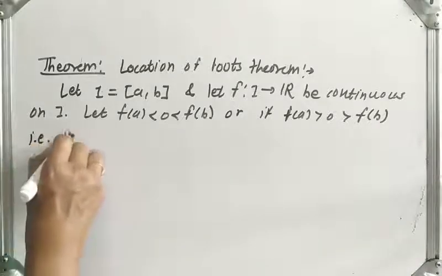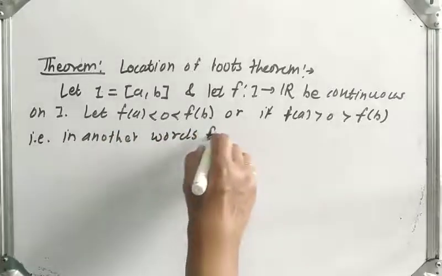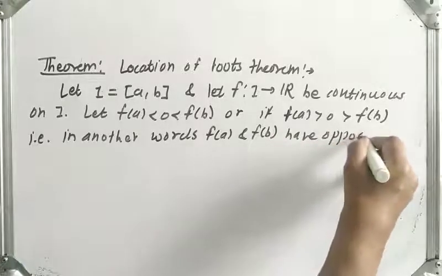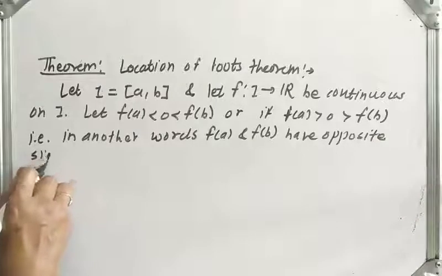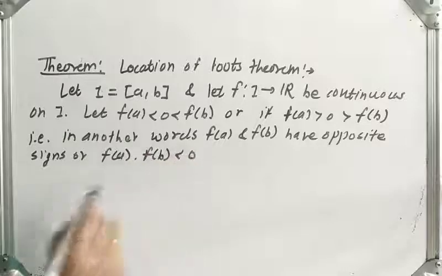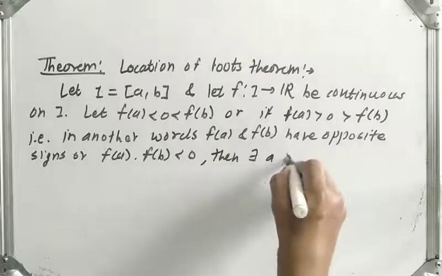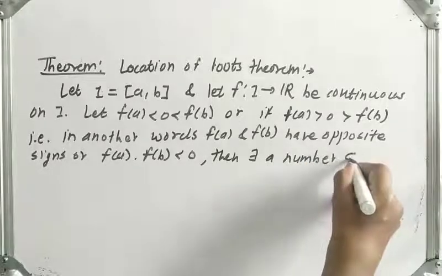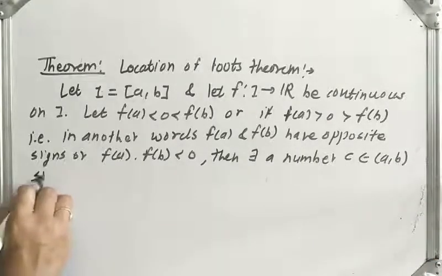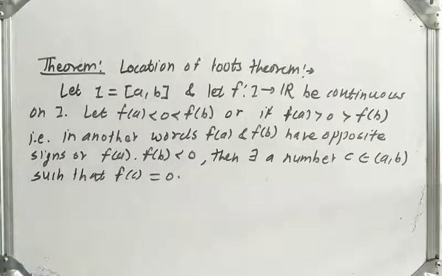In other words, f of a and f of b have opposite signs, or f of a into f of b is less than 0. Then there exists a number c belonging to the open interval AB such that f of c is equal to 0.